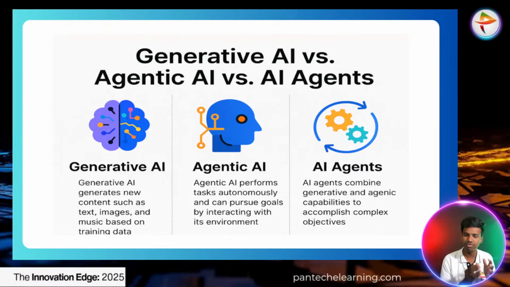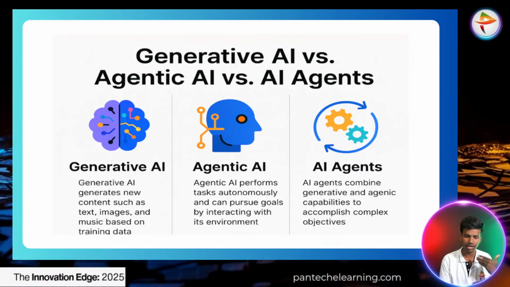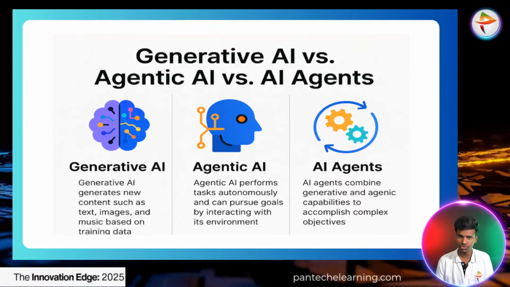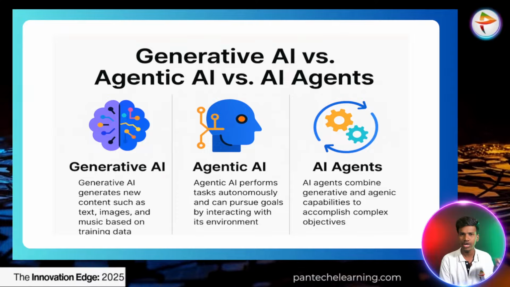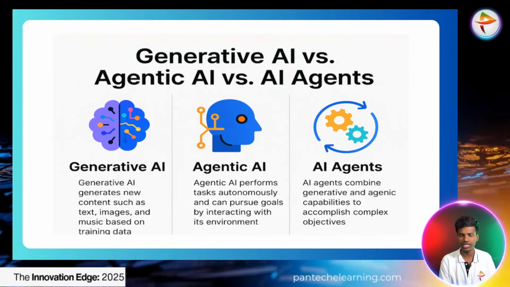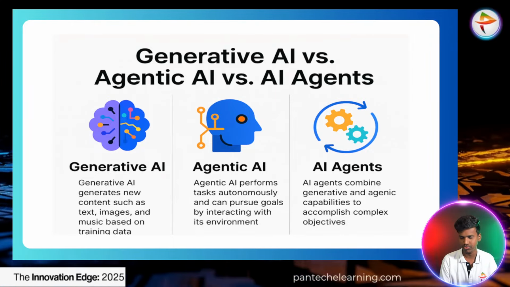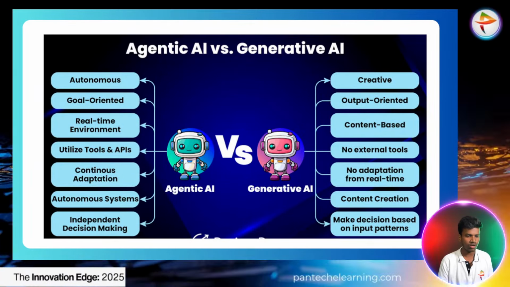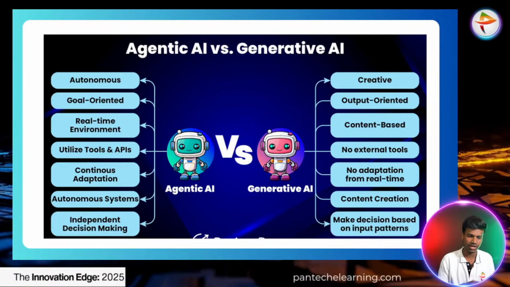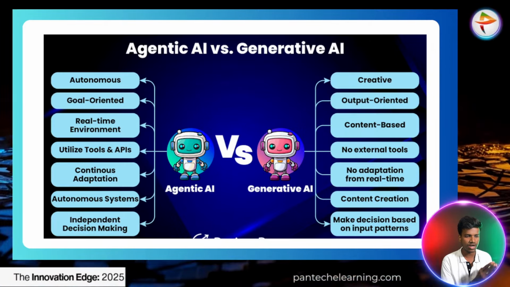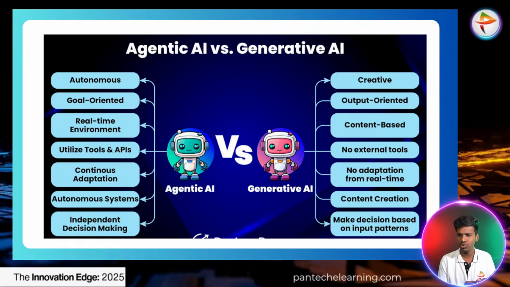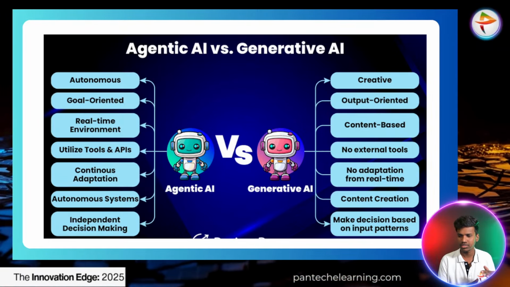Okay, same thing we will represent here also. Both are working autonomously here. So AI agents represents the tools. Agentic AI represents the innovative thing, like the speciality or intelligence of the particular tool. Okay. So next, what are all the factors of agentic AI and generative AI? Agentic AI is autonomous, goal-oriented, real-time environment,